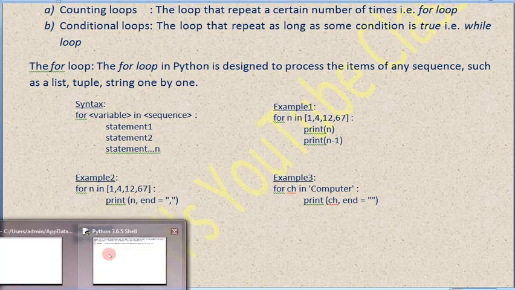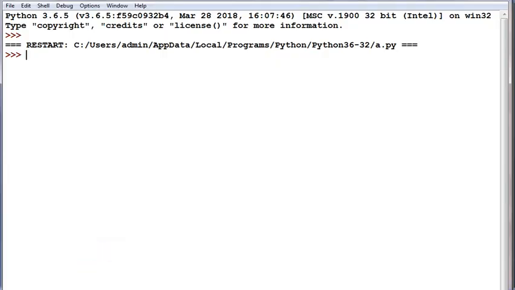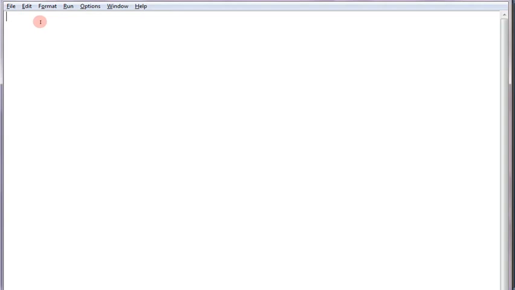In the Python shell, open a new program. Here we can write: for n in, then within square brackets we write the series of numbers, any random numbers we want to print. Thereafter, we give a tab and write print n.